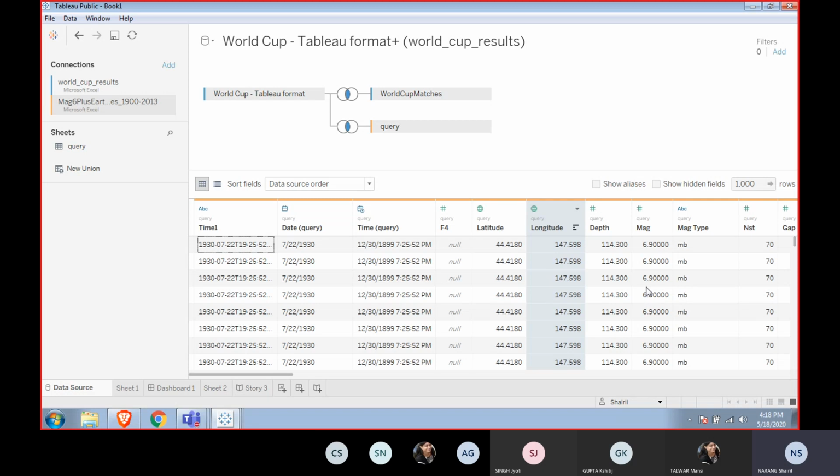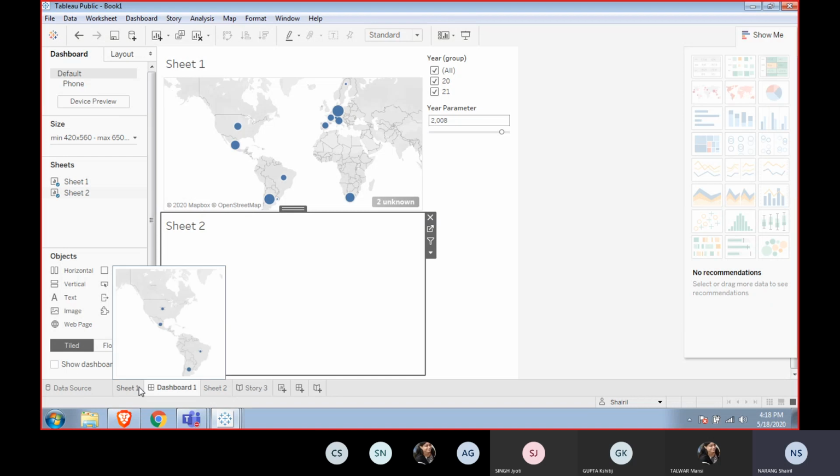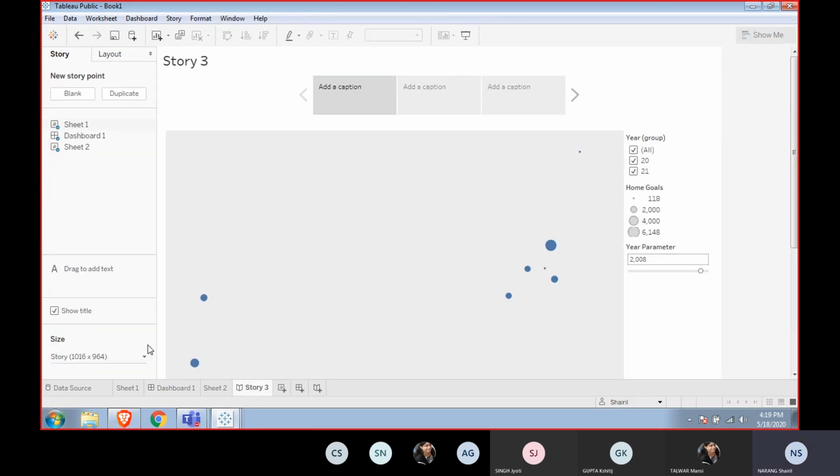It will be plotted onto a map by Tableau. It's very smart. So as you can see, when I change the sheet visualization, the dashboard got changed automatically. The story point itself also would have.